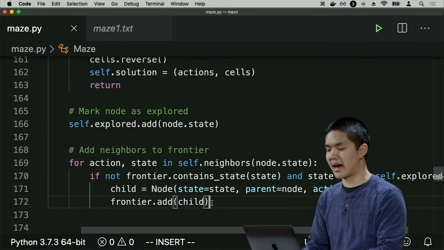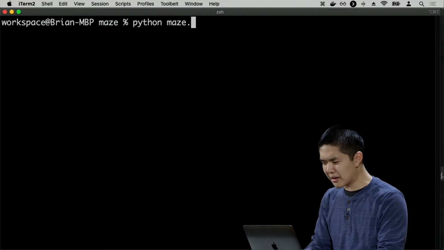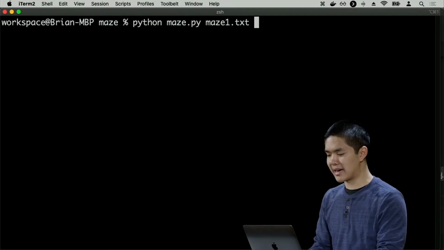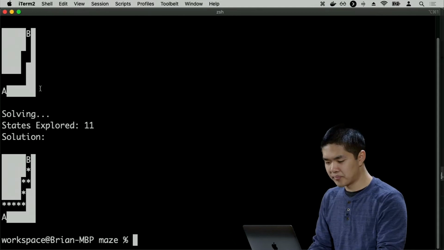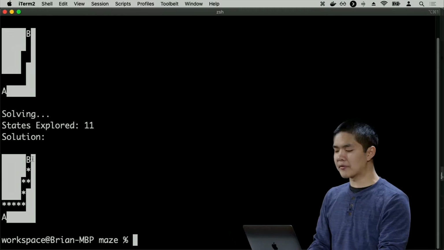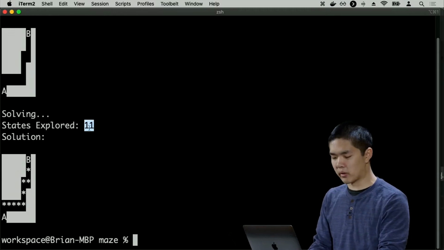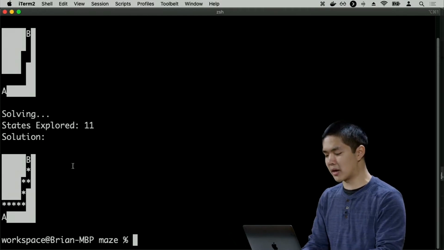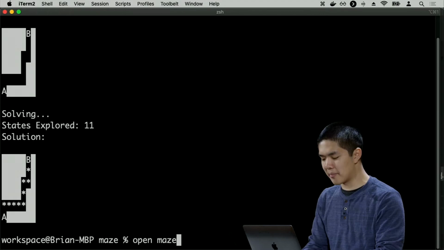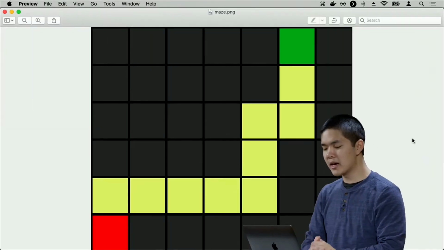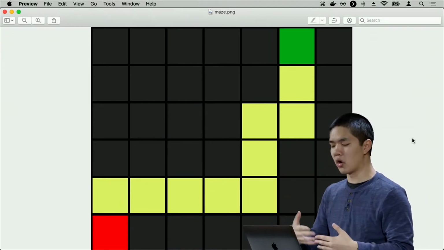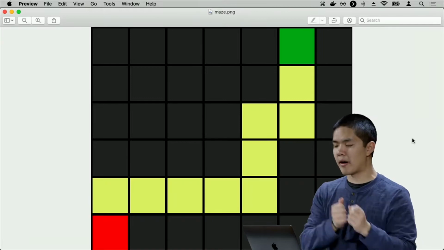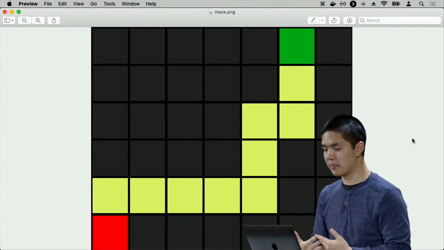So now let's actually see this in action. I'll go ahead and run maze.py on maze1.txt, for example. And what we'll see is here we have a printout of what the maze initially looked like, and then here down below is after we've solved it. We had to explore 11 states in order to do it, and we found a path from A to B. And in this program, I just happened to generate a graphical representation of this as well. So I can open up maze.png, which is generated by this program, that shows you where in the darker color are the walls, red is the initial state, green is the goal, and yellow is the path that was followed. We found a path from the initial state to the goal.